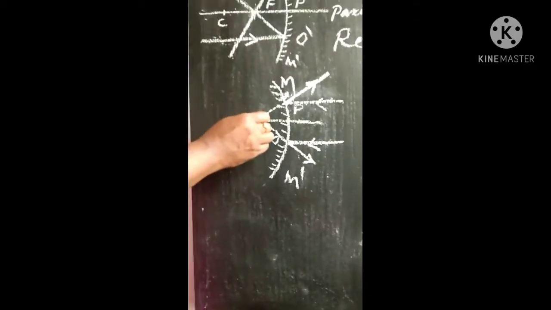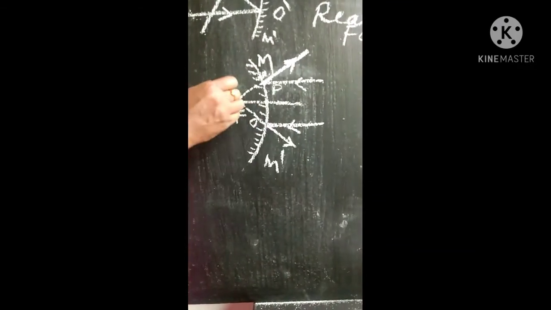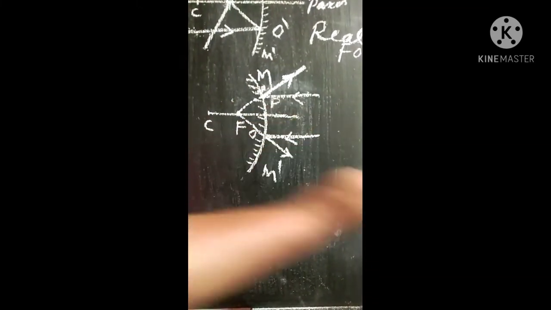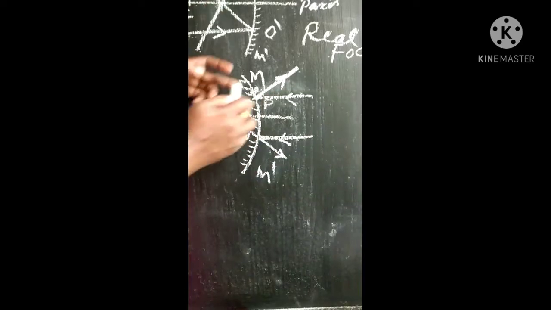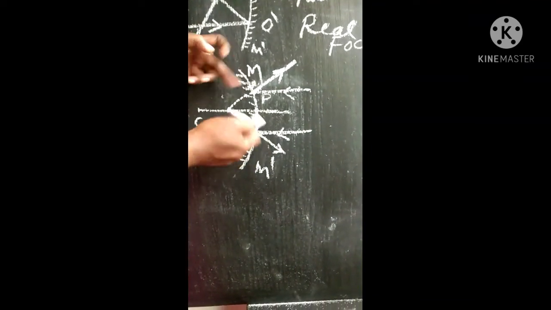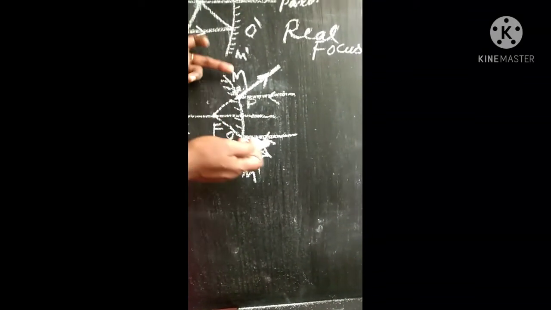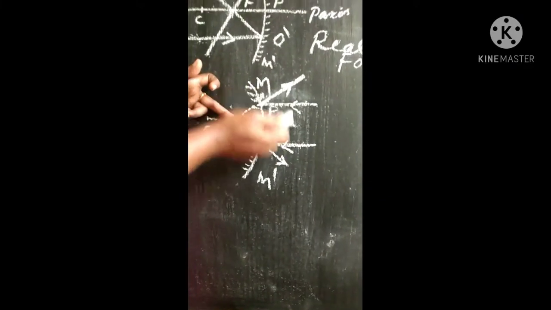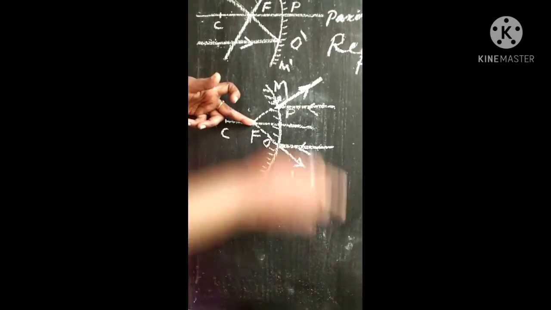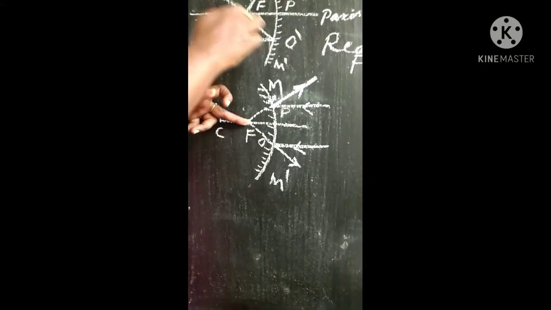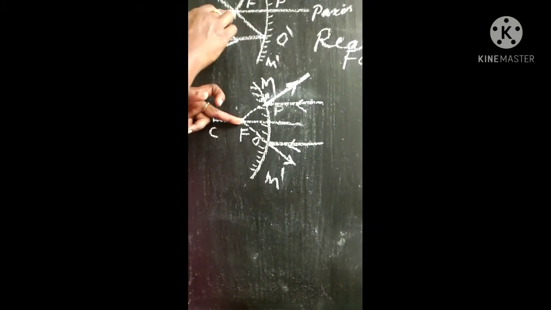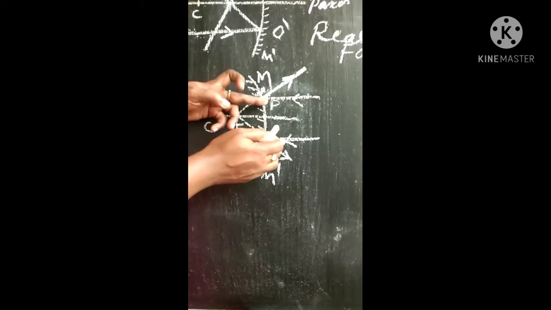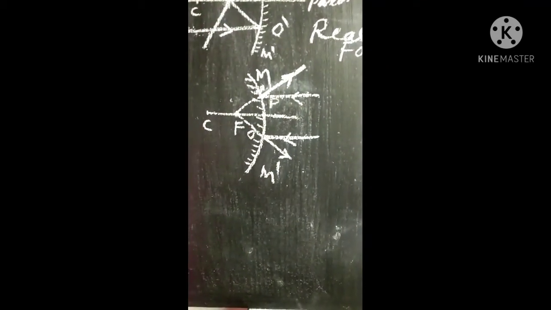This is not a point where the two reflected rays meet each other. They can't meet because they are divergent, they are going in different directions. They never meet at this point. But we assume that this is the point of intersection of these two reflected rays. In the case of a concave mirror, these two reflected rays are converging in nature, so they can intersect each other, but here they can't intersect because they are divergent in nature.